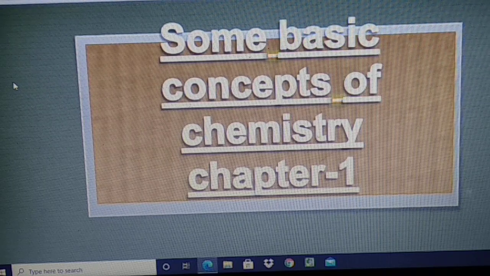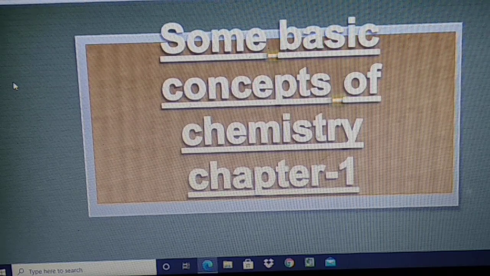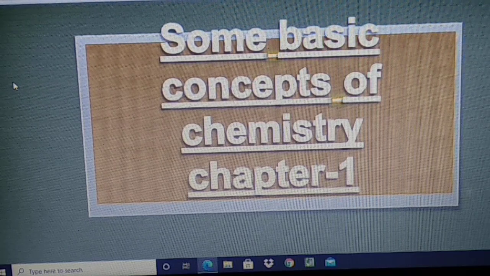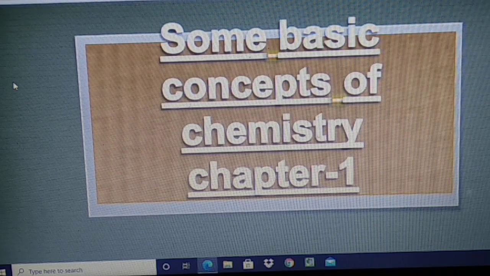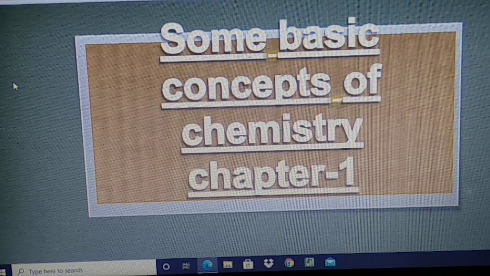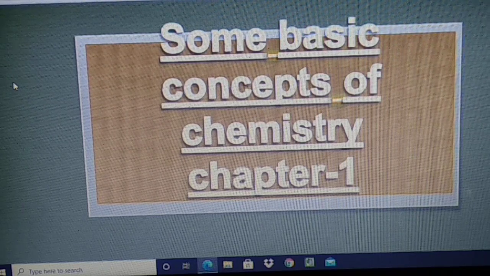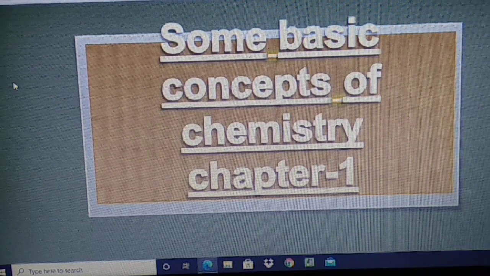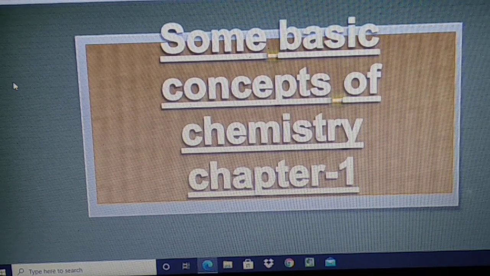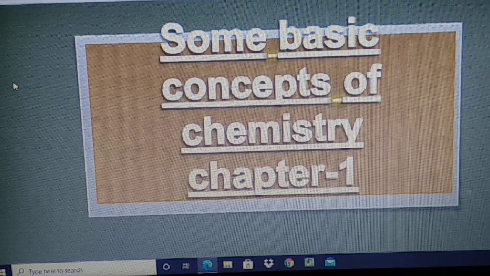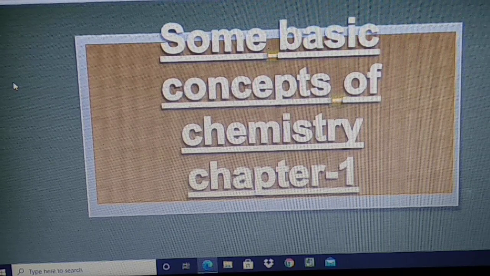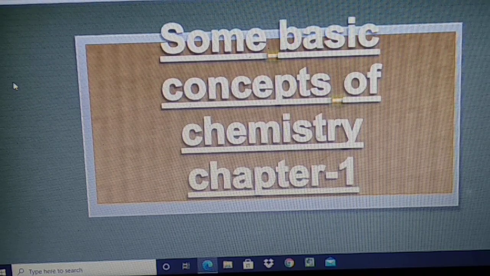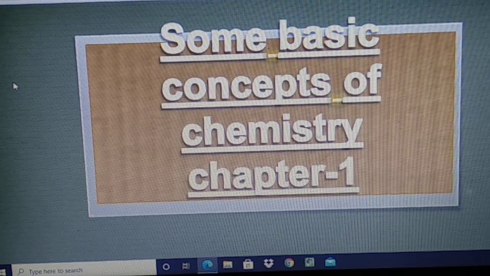Students, the previous day we discussed the role of chemistry in our daily life: in the agricultural field, in the medical field, in industry. We have seen that chemistry has a great role. And students, we have discussed many things about chemistry, that is, some basic concepts of chemistry.